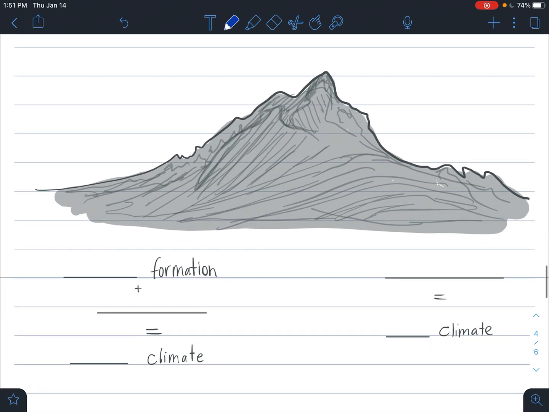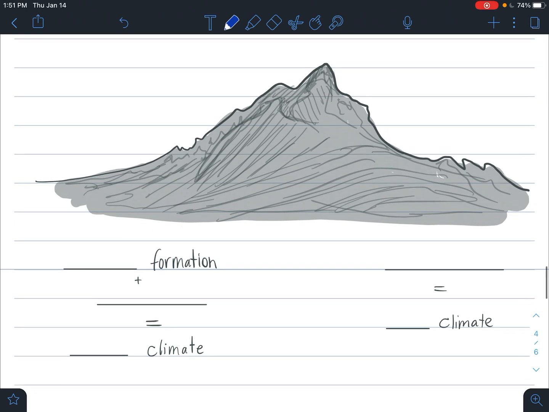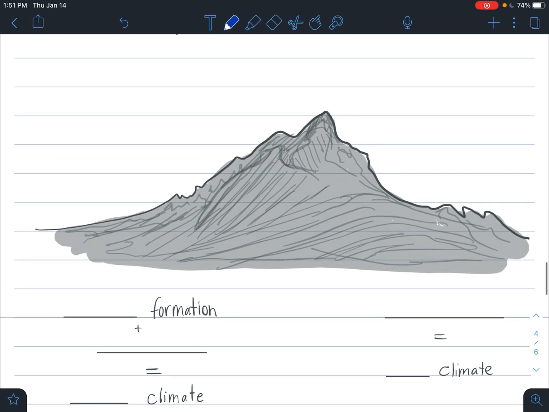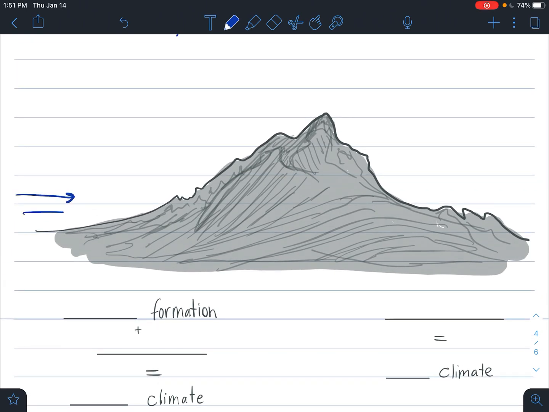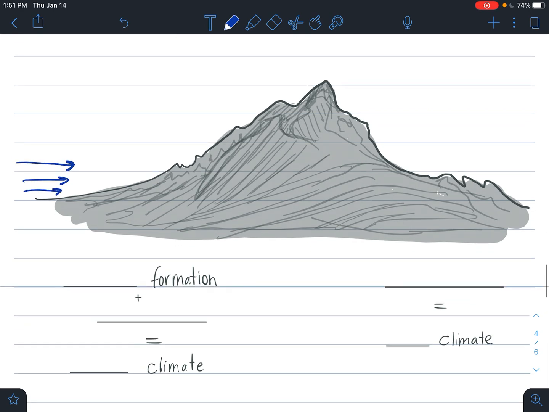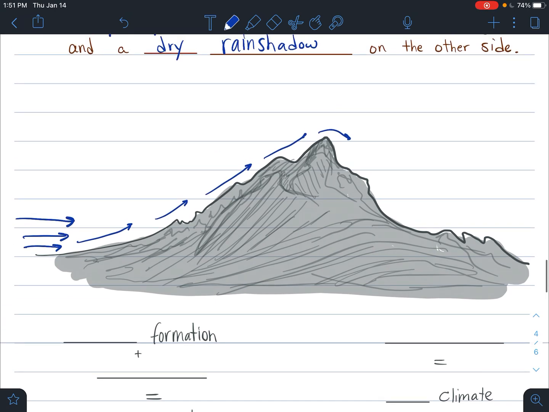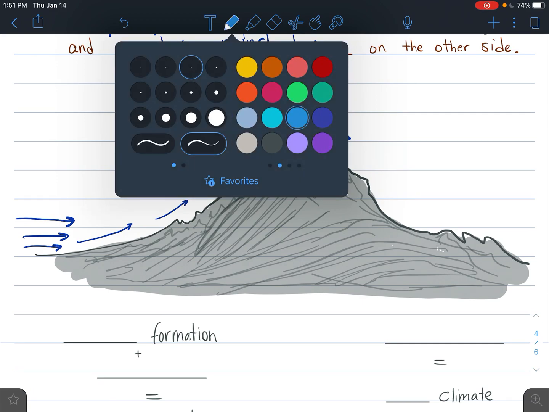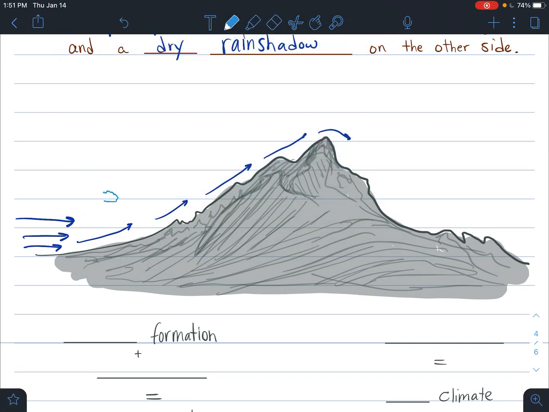So what we should see then in this example is if we draw this mountain, go ahead and draw yourself a line on your paper to draw the mountain. On this left side, we're going to have air coming in. This air is coming in, and it doesn't know the mountains are there, but it's about to hit the mountains. When it hits the mountains, it starts to be forced up the mountains and over the mountains. What we find then is that we end up with cloud formation. So here, there's not a lot of force of that air being pushed up yet, but as it gets pushed up more and more, we get more and more puffy clouds, we get more cloud formation.